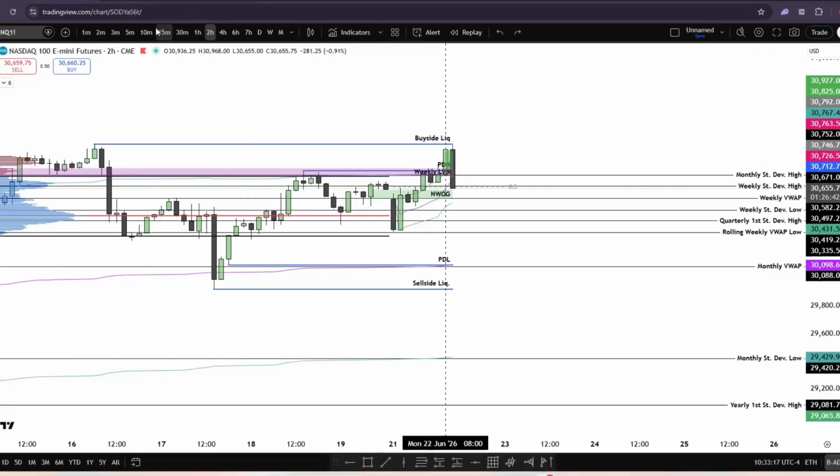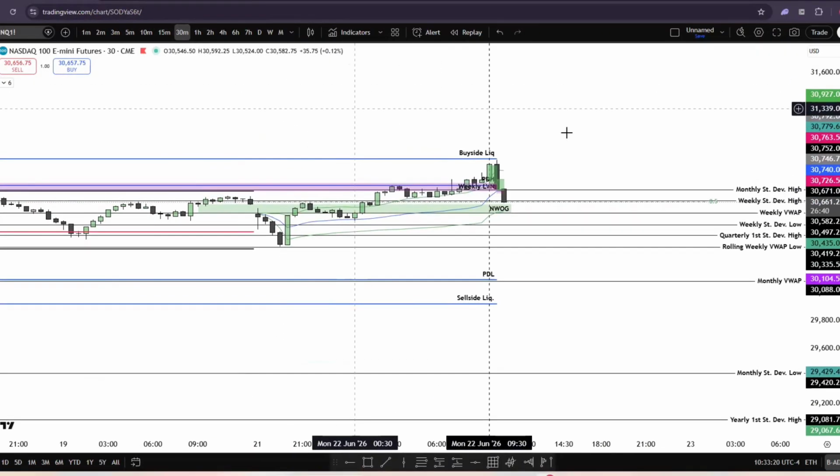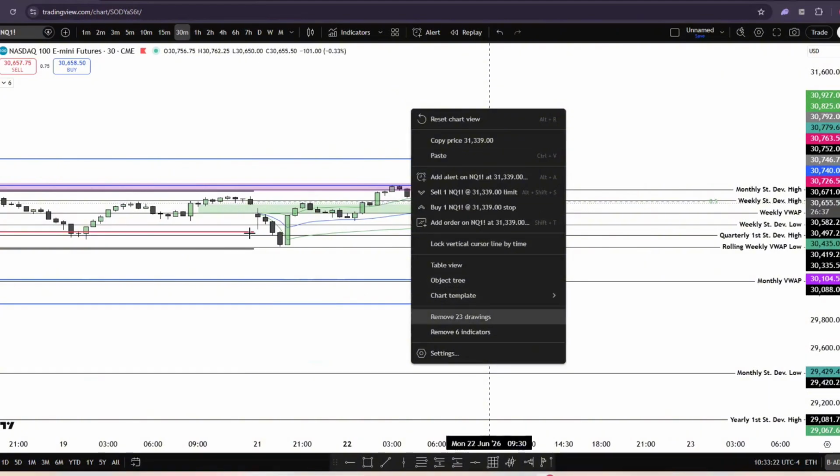And I have all these images, but let's go back to 30-minute time frame right here. So what do I mean by that? Again, let's get rid of these for a second.